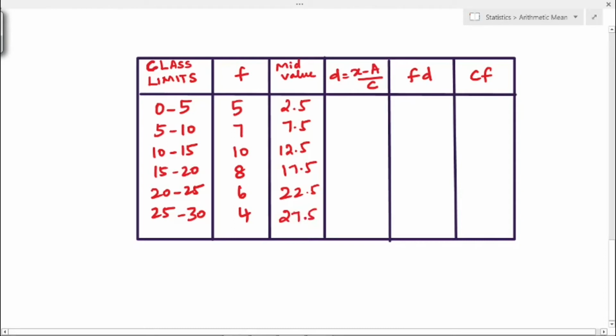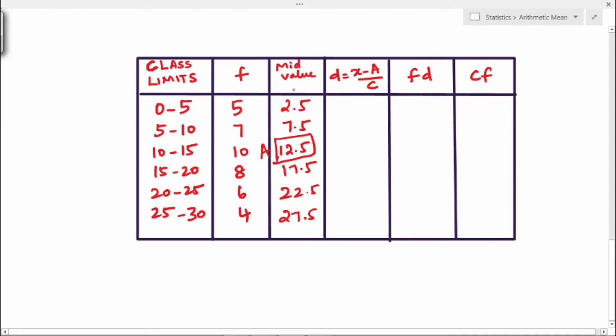Next we have to find D. For finding D, we have to use this formula, that is x minus a divided by c. This a is assumed mean. We have to consider the middle value, that is this 12.5. So this is the assumed mean value, that is a. Either you can assume 12.5 or 17.5. Here I have taken 12.5 as a, and c is nothing but class interval. So here the interval is 5, so c value is 5.